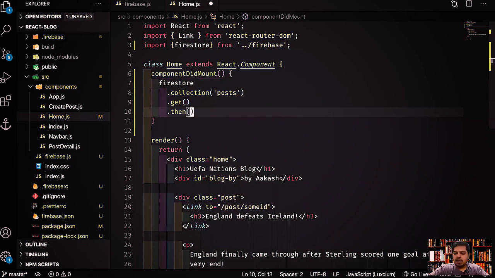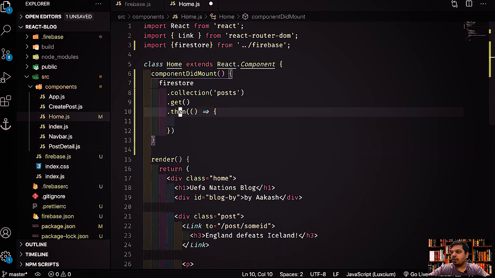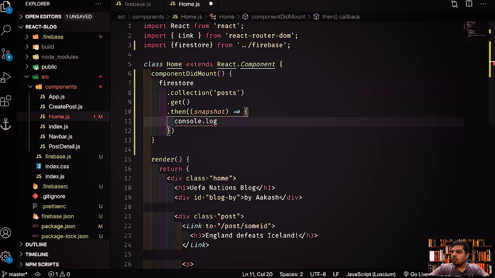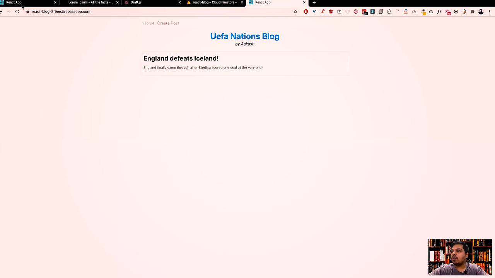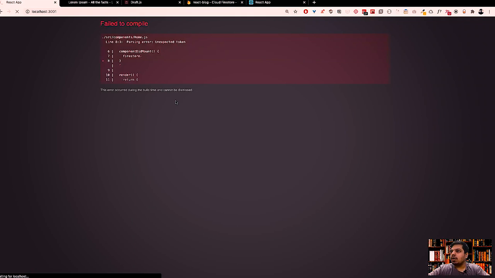Here I'll just give it a callback, and what we generally get back is a snapshot over here. So it's a snapshot, and let's do console.log(snapshot). Save it, and over here in our localhost, let's reload and let's open the console as well.